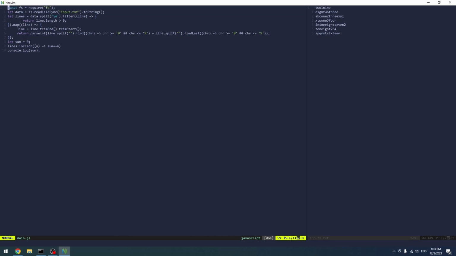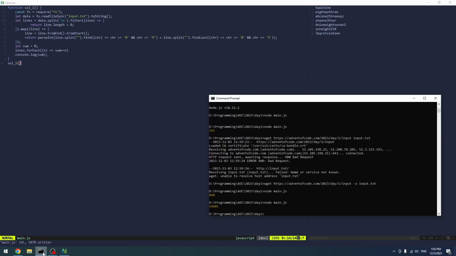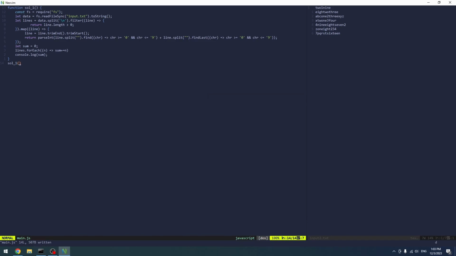We can probably do something like solution 1. So let's do solution 1. Okay, by the way, if we input it like this and we do solution 1, is it going to work? Let's hope it does. Yep.